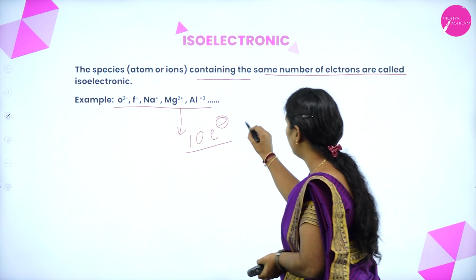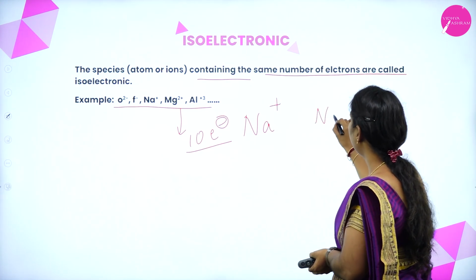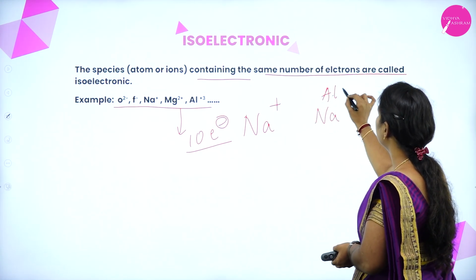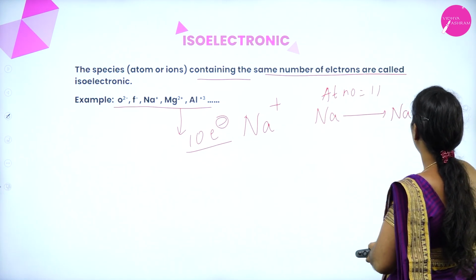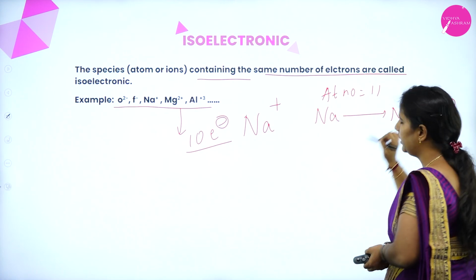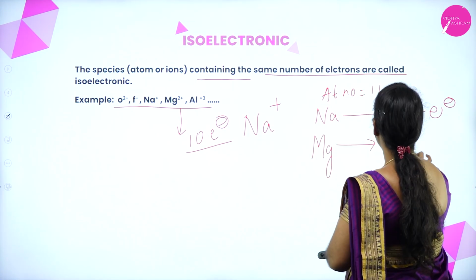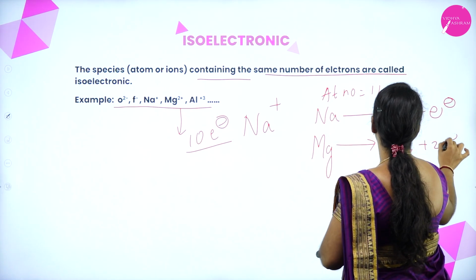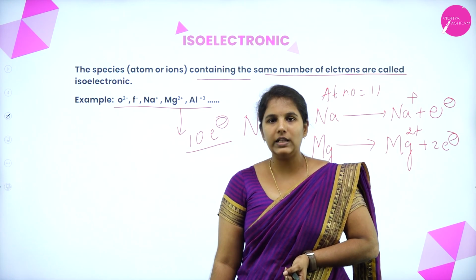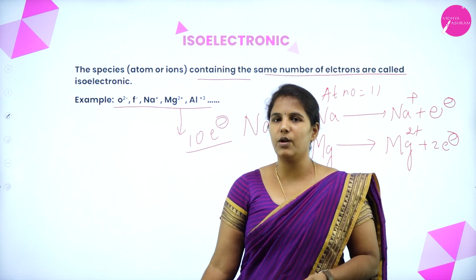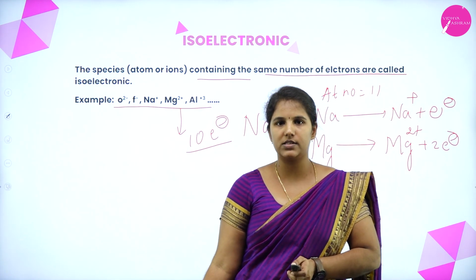If you consider sodium, the atomic number is 11. When it loses one electron, it gains a positive charge. Similarly, if you take magnesium, when it loses 2 electrons, it gains a 2 plus charge. So all these species consist of the same number of electrons, hence they are known as isoelectronic species.